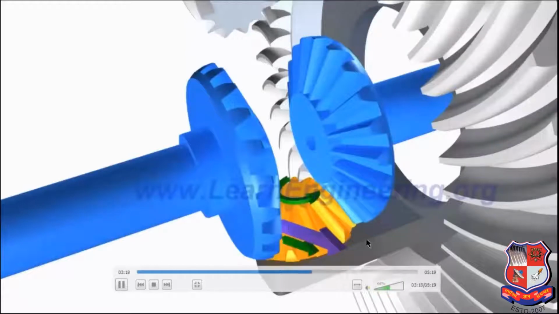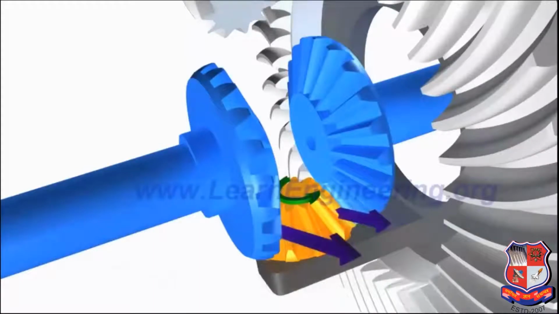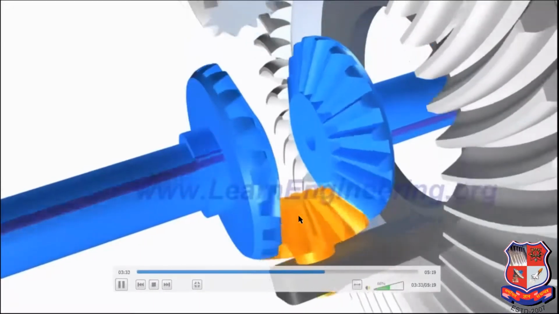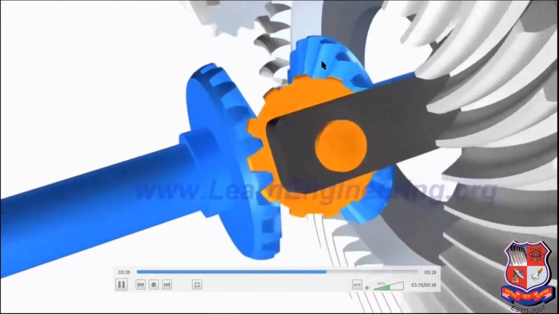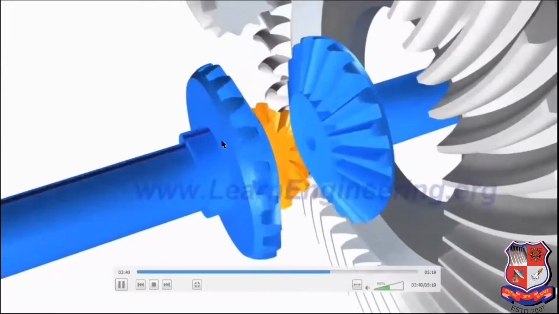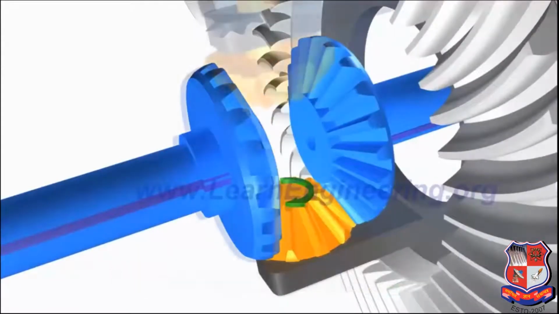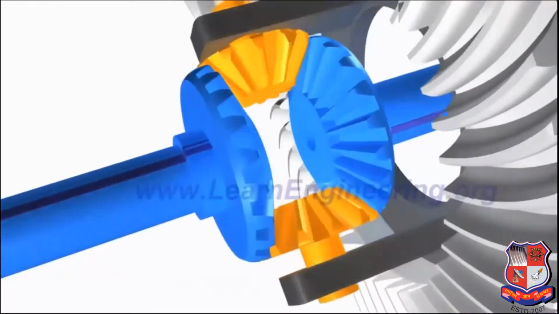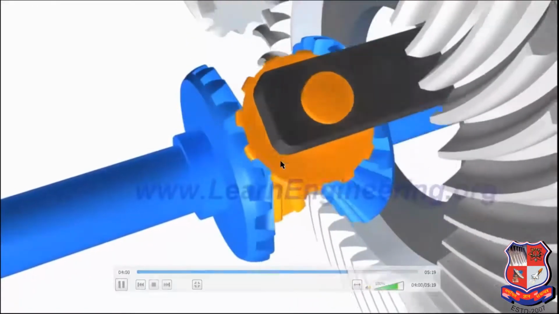So it will rotate here also, and it will rotate like this also. So what effect is going on this speed and this speed that we see in this? So this is going to rotate on this sun gear. Here you can see that. So that much amount of speed is going to here. So in order to carry load, one more spiral gear will be added. So load will be balanced onto this gear.